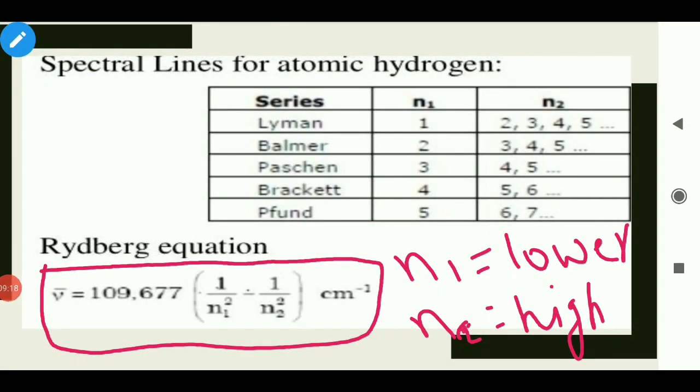Spectral line for atomic hydrogen. Rydberg equation nu bar equal to 109,677 into 1 upon n1 square minus 1 upon n2 square centimeter inverse. Here n1 equal to lower energy level and n2 equal to higher energy level.